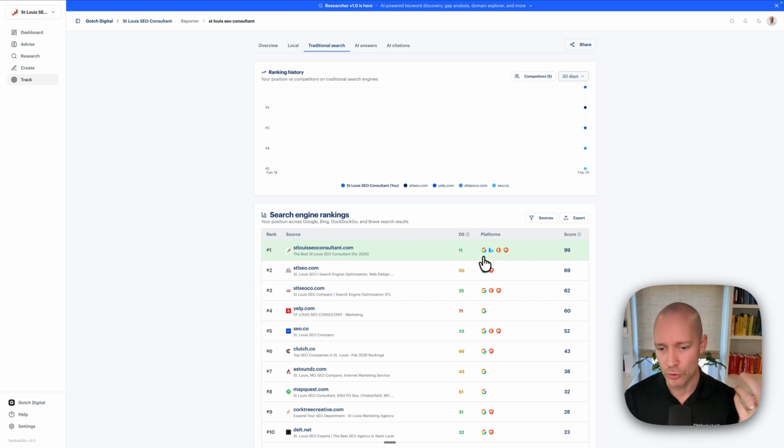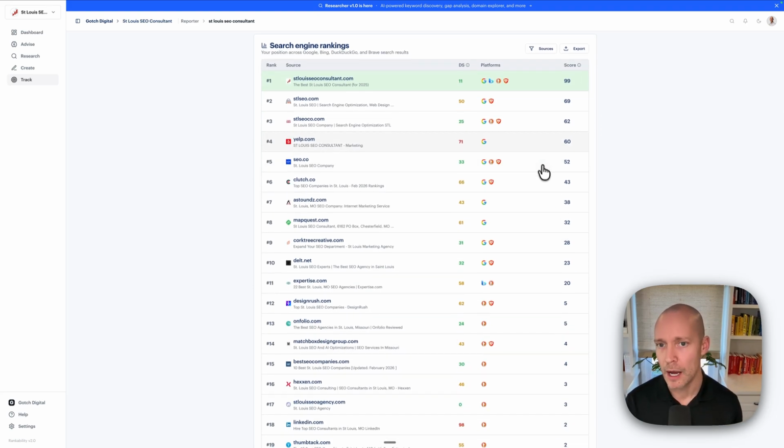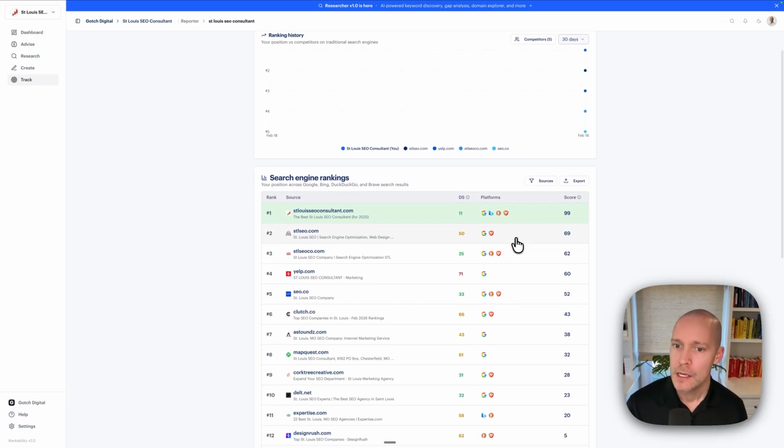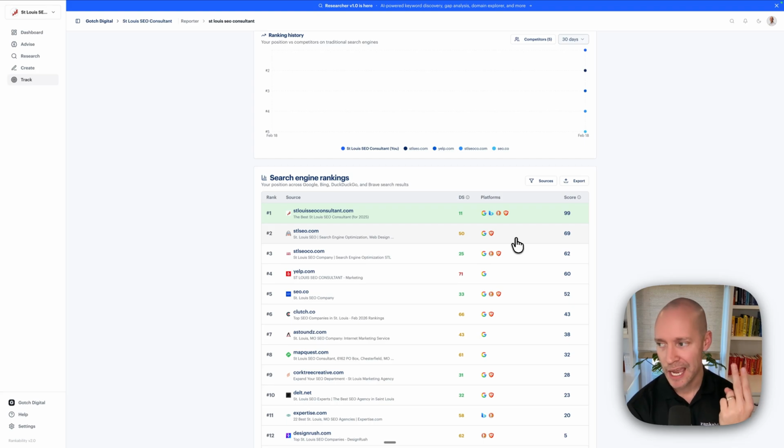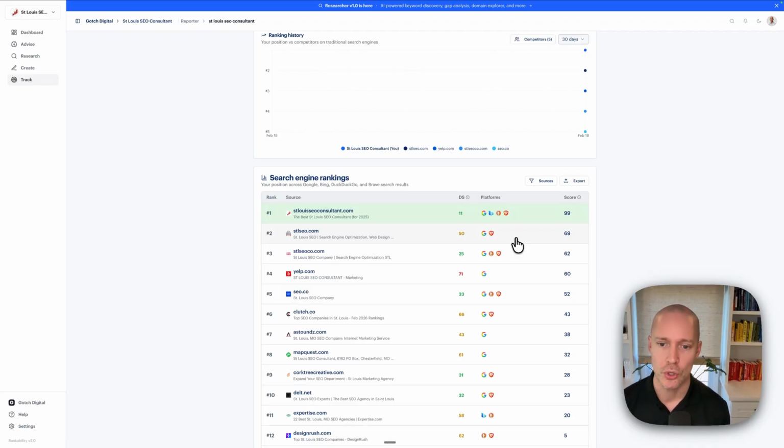The reason is because number one, Google is the most important. So this is actually weighted based on market domination. So you can see if you're ranking on Google, you're going to show up higher on this list. It's just the natural way it should be. Google is the dominant force. So this is weighted in that way. But we want to do this because number one, with Google is most obvious. If you rank well in Google's traditional search, we know that helps you in Google's AI products. So AI overviews in traditional search, also looking at Google's AI mode, and then also Google Gemini. Okay, so those three AI products, doing well in Google greatly increases your odds of doing well in those AI products. Not a guarantee, but it certainly helps.